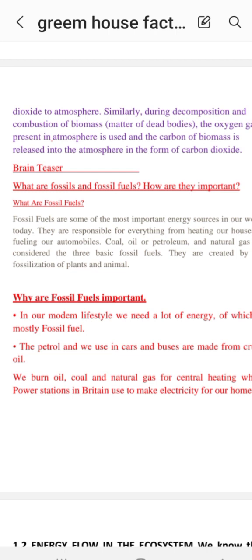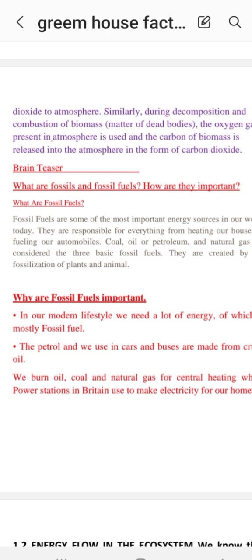Next point would be that they release oxygen gas, which is then added to the atmosphere, and then they take it from it. It is then used. Carbon came by the burning of biomasses. So when they keep on burning, they keep on releasing carbon into the atmosphere.